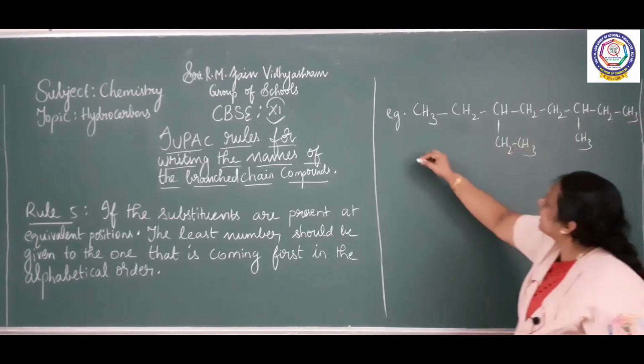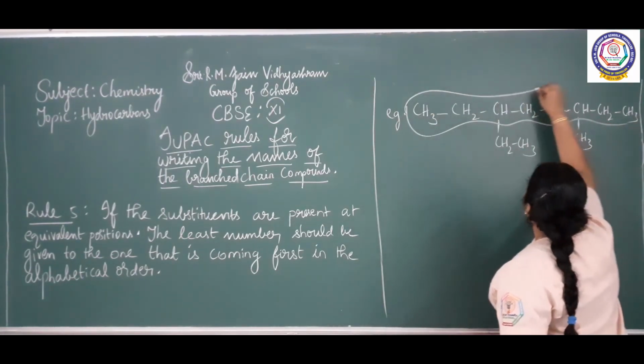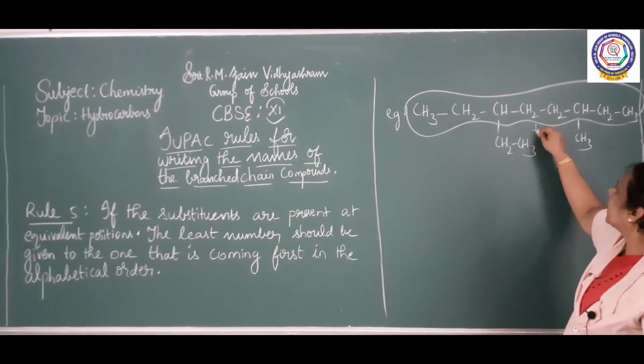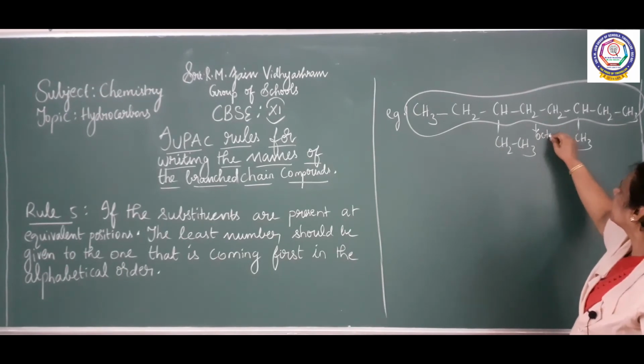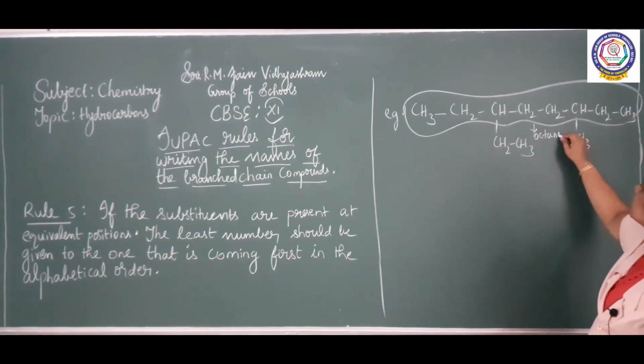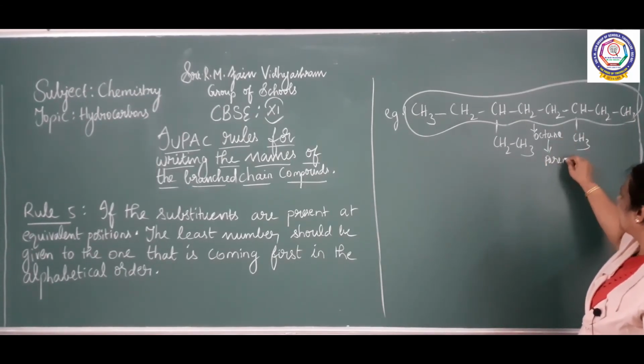So, identify the chain, the longest chain. Which is the longest chain? This is the longest chain. How many carbon atoms are there? Totally 8. So, octane. Who is the parent? Octane. There are 8 carbons: 1, 2, 3, 4, 5, 6, 7, 8. So, who is the parent? Octane is the parent.